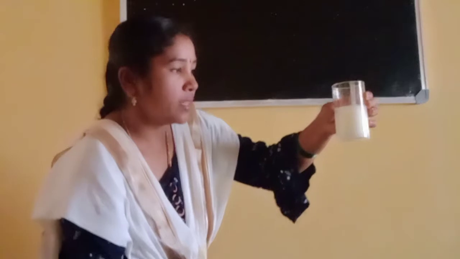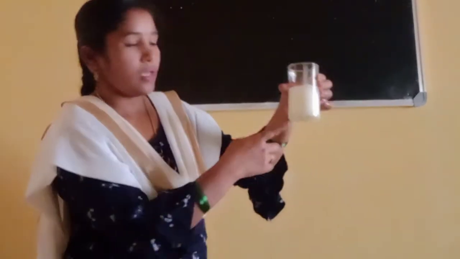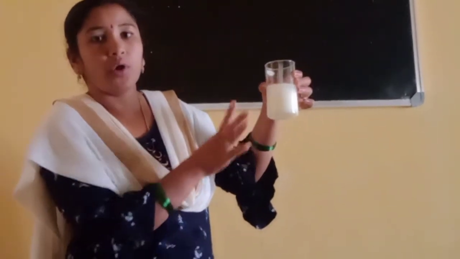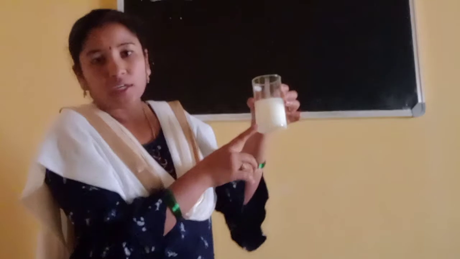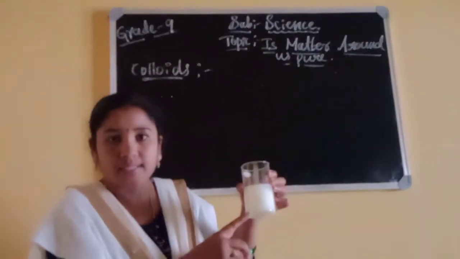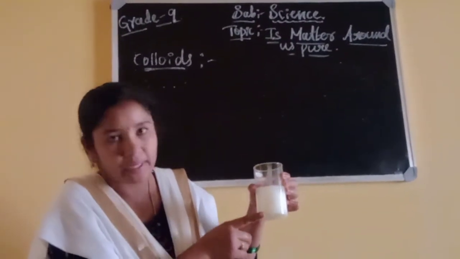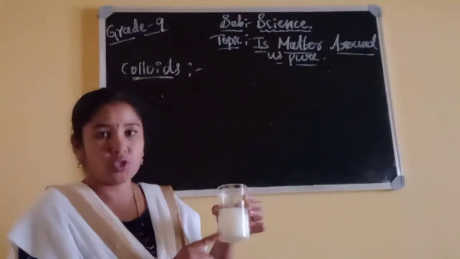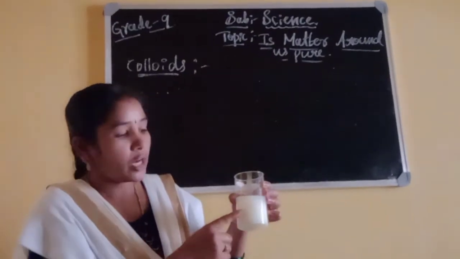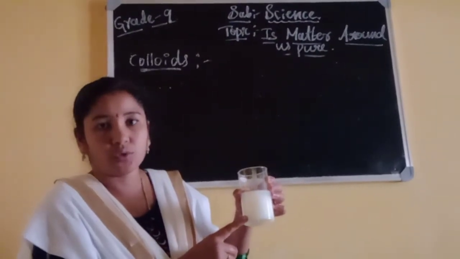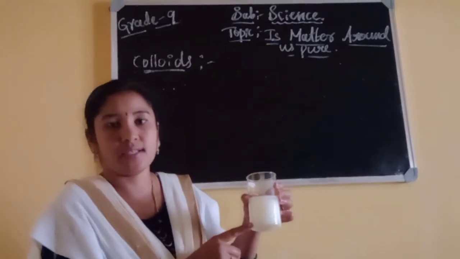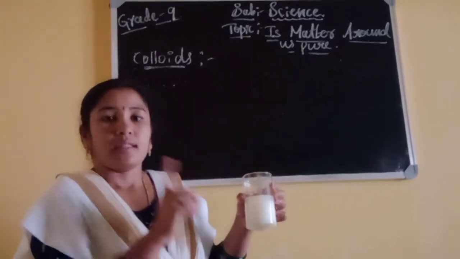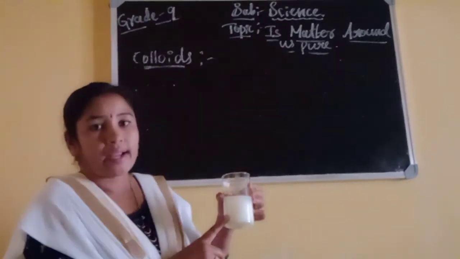Throughout uniformly the particles are spreading. See, is there any non-uniform? No. See, it appears like a homogeneous. Is it right? Because the particles are spread with uniform composition. But actually it is a heterogeneous. Why? Because the particles we can easily find out or identify which is mixed in this. Is it right? See, this is a colloid.